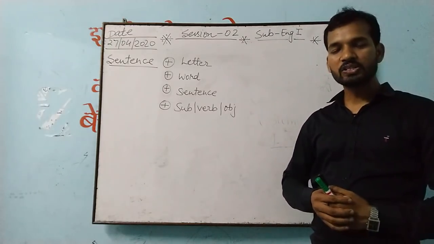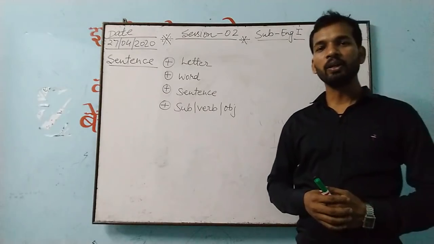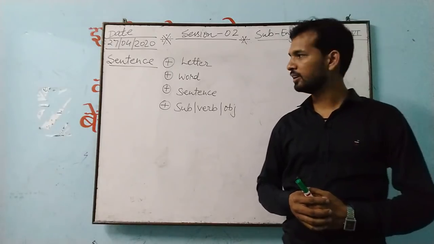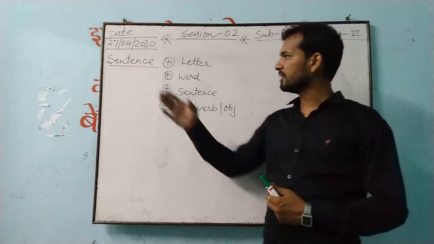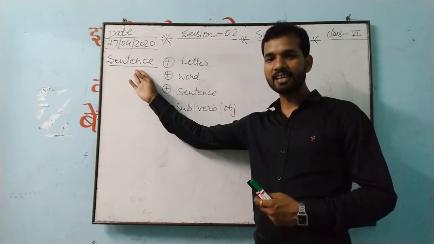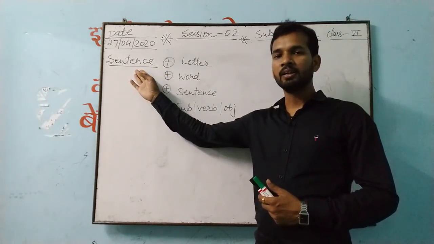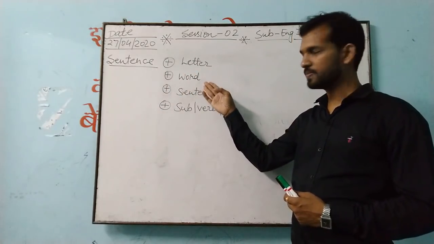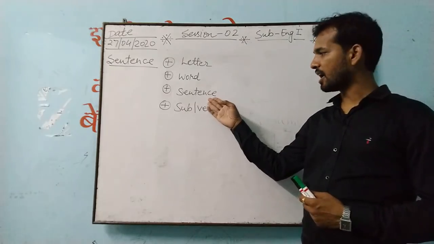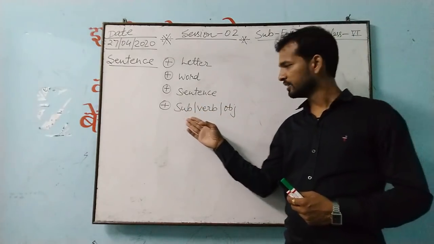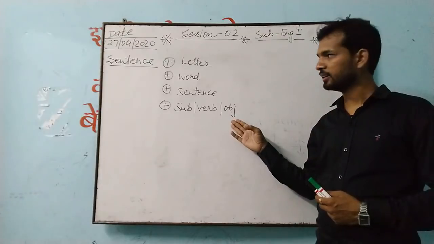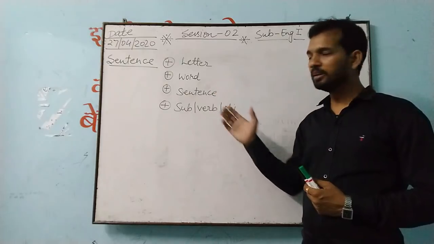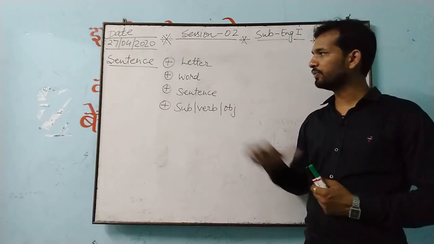Now, before starting this session, first of all, we'll do the recap or revision of the first session. In the first session, we started with the sentence. In that, we understood letter, word, sentence, and after this subject, verb and object. These we have all completed. So it's a name only which I told you that we have completed.